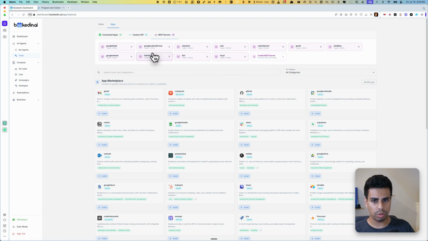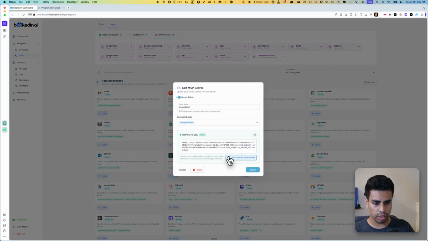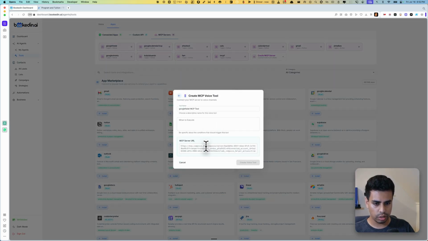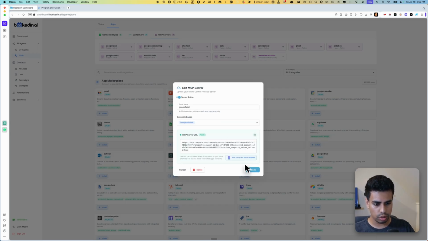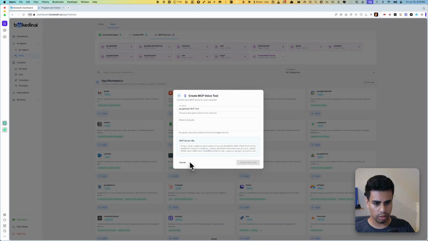Okay, so now you have Google Cal. So right here, all you got to do is hit add server. And then right here, you just tell it when to execute: when the user asks for any scheduling help. And then you hit create voice tool. Boom. And then you can add server for voice channel, right?